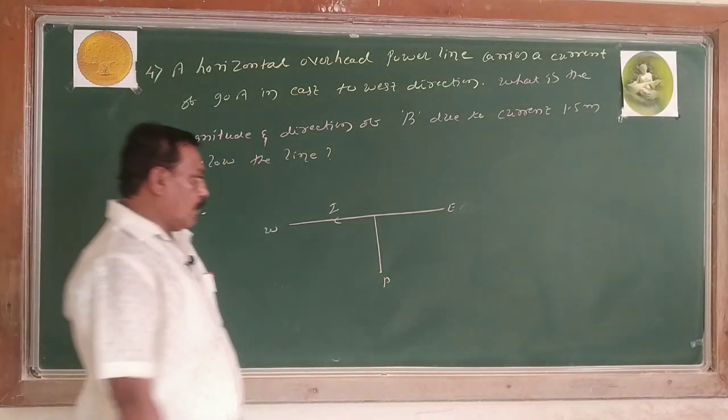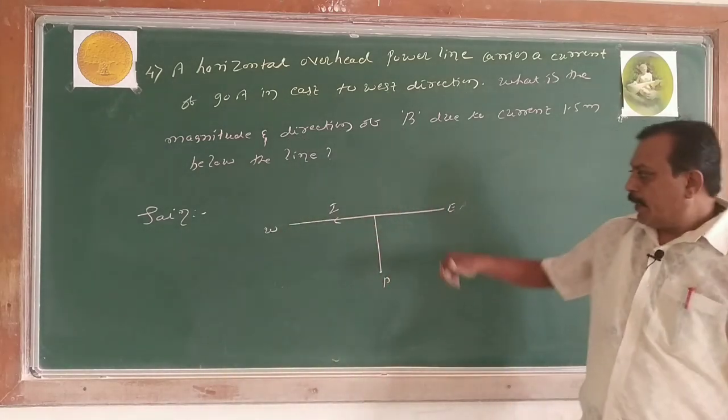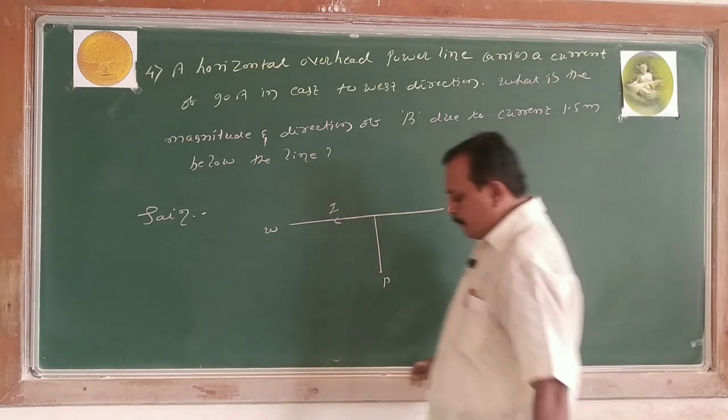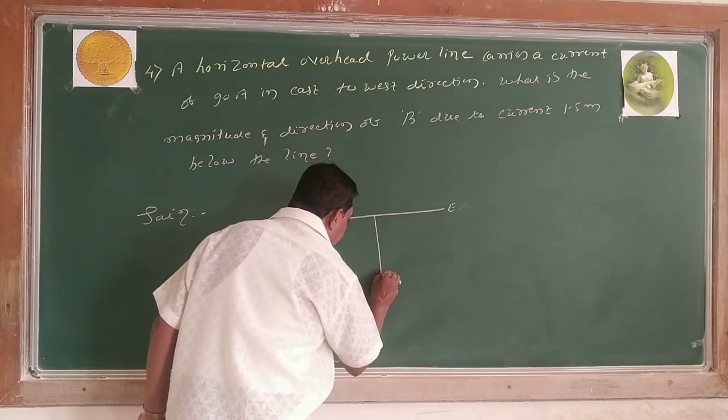I want to calculate the magnetic field at a point P. When the current is moving in this direction, the direction of the magnetic field is perpendicular to the point P and it is outward the plane of the paper.